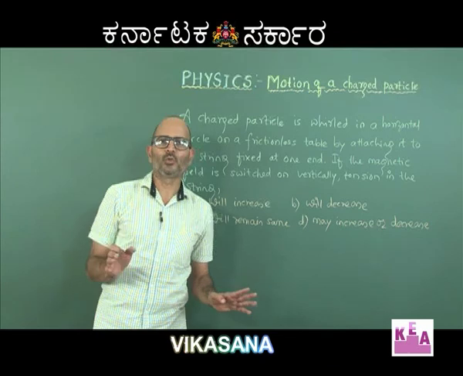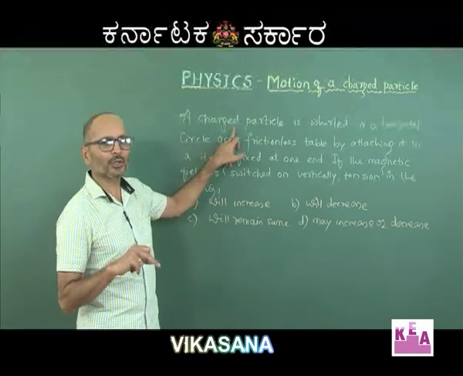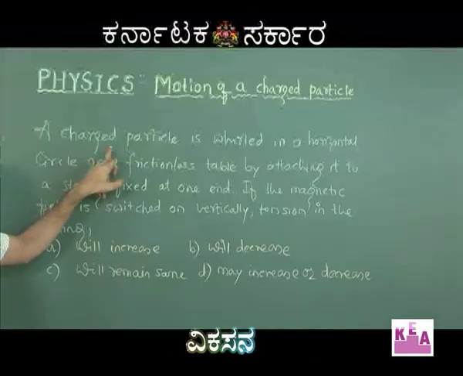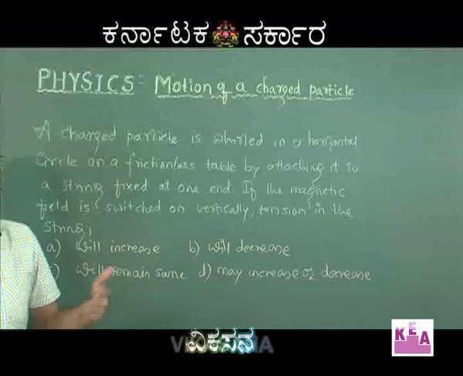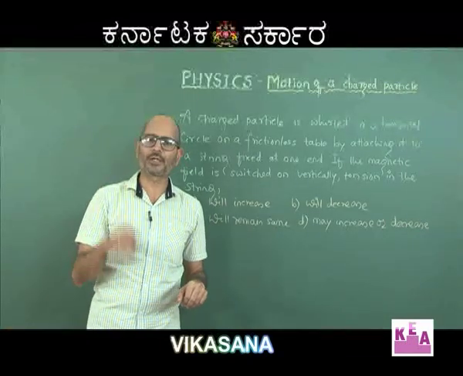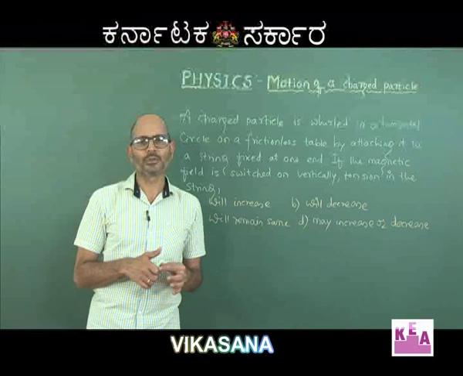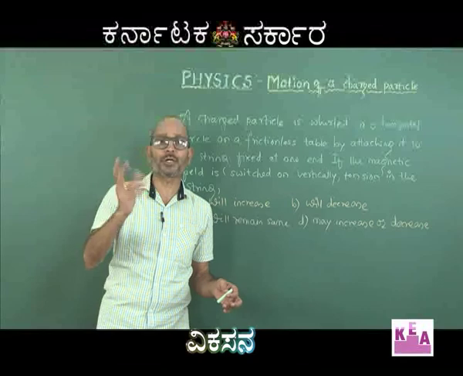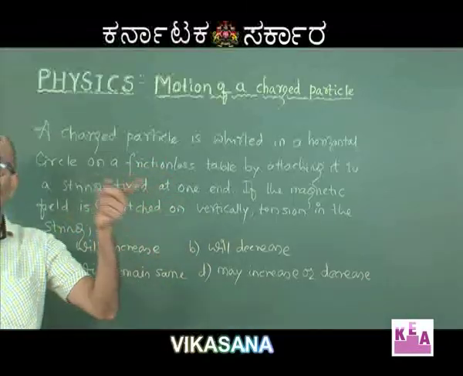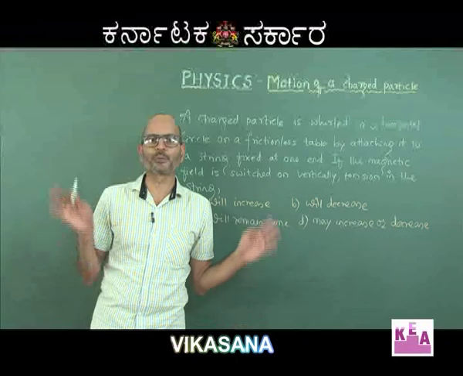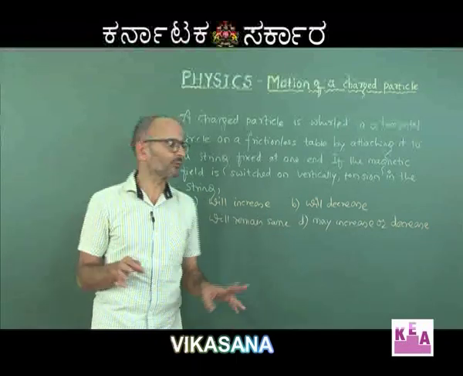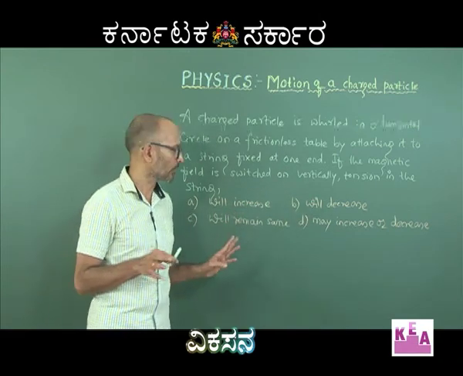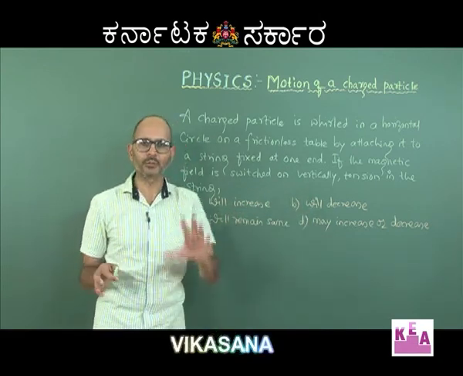See, he has not told you what charged particle it is. Is it a proton or an electron? Means a positively charged particle or a negatively charged particle, that is one thing. And secondly, he says the magnetic field is switched on only vertically. Whether vertically upwards or vertically downwards is also not known. So, let us imagine one case. And moreover one more thing, that charged particle is moving in a circular path in the clockwise direction or anti-clockwise direction is also not known. So, because of these three things, I think we will not be in a position to decide whether the tension will increase or decrease for sure, right. So, the answer is going to be may increase or decrease, but let me explain you.